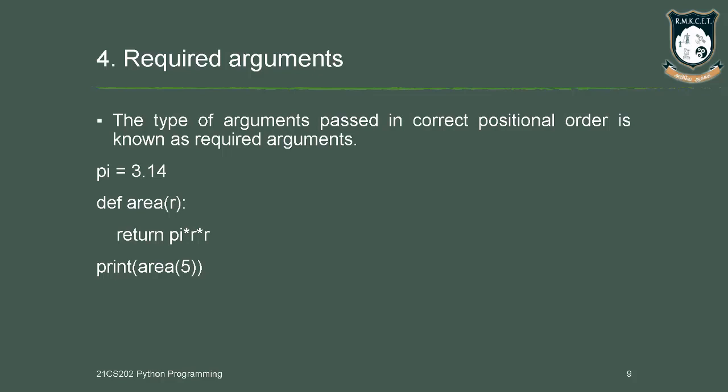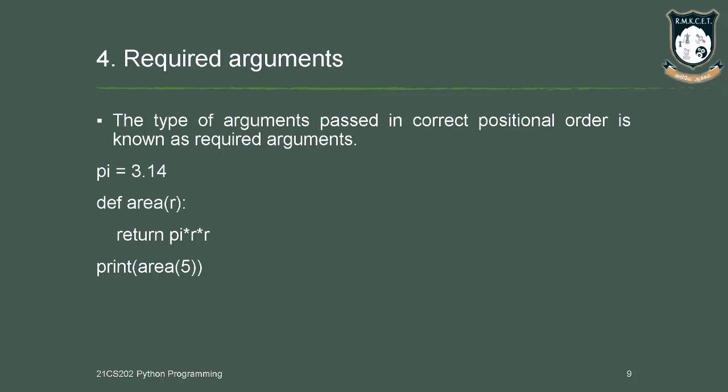The final thing is required argument. A required argument is one that is mostly needed for a program to get executed. In this case, you can see we pass the radius value 5 to the area function call. Here r is the most required value. In the formula, you have pi into r squared. We are sending only a single value, r, which is taken by the function header and used for processing.